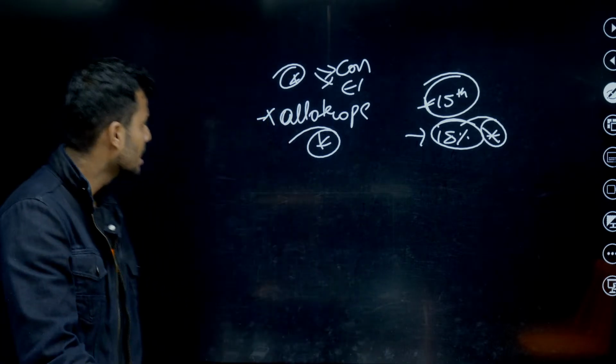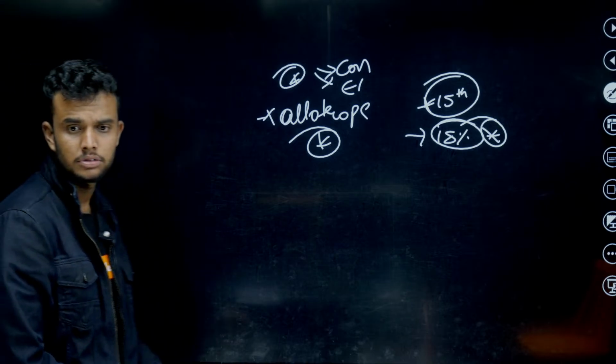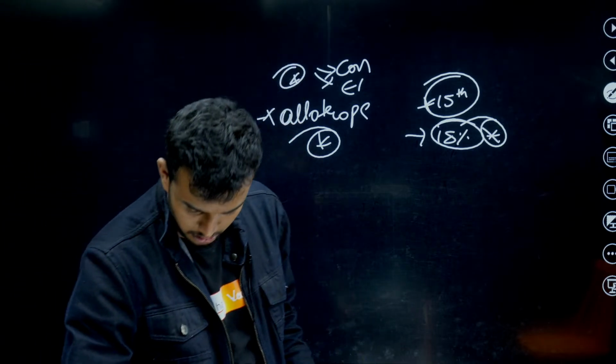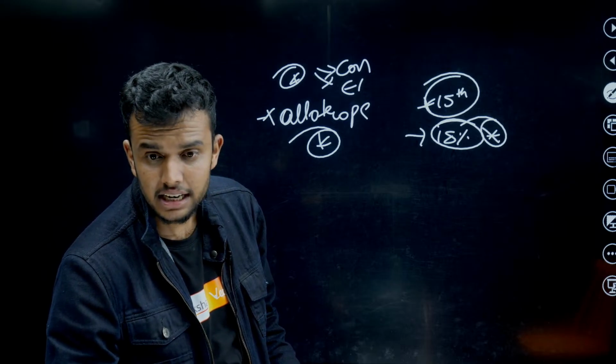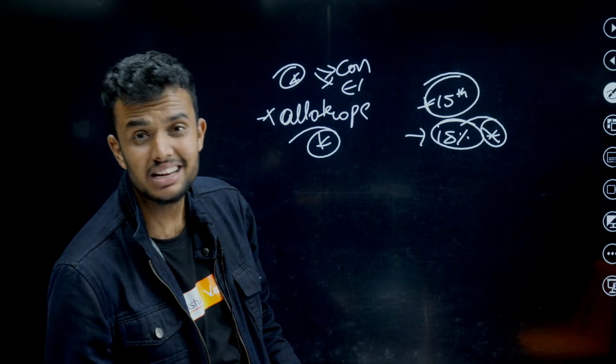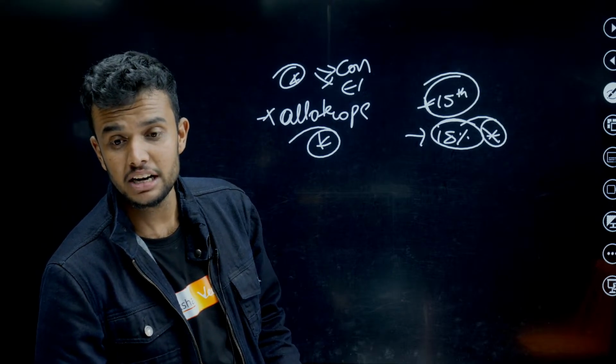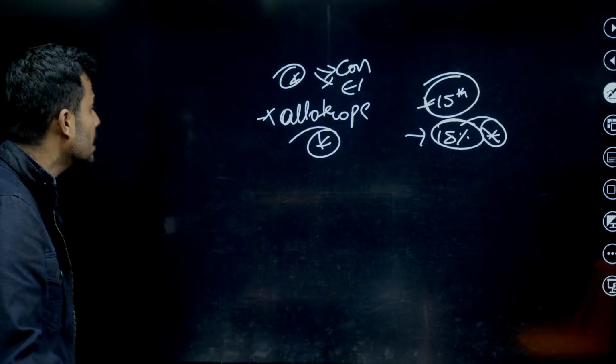Okay, students, allotrope. Oxidation reaction. What is oxidation, students? Oxidation is very simple: addition of oxygen, removal of hydrogen. That's all. Okay, students, allotrope.